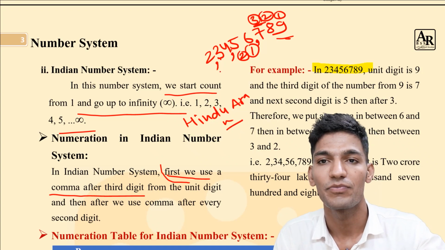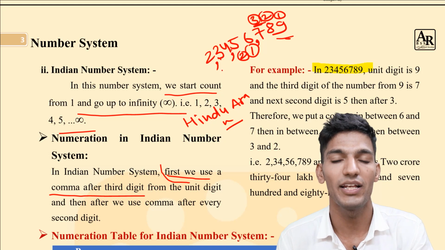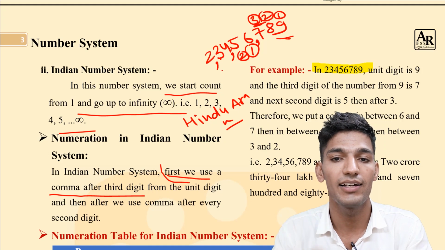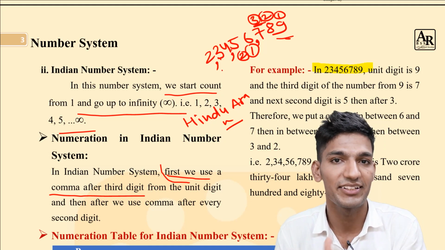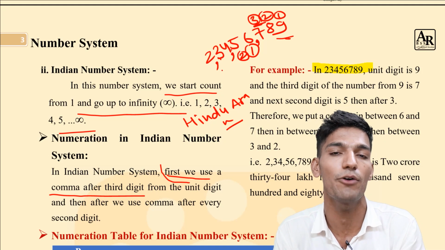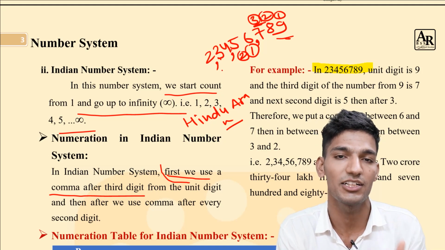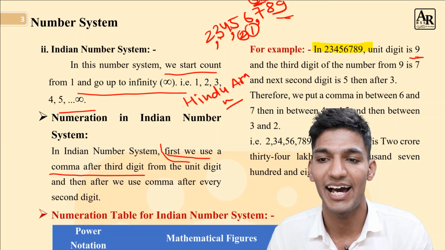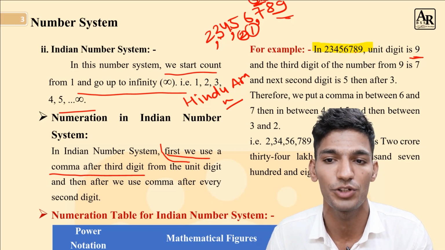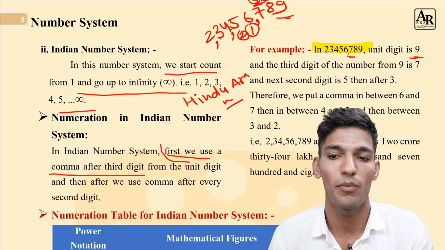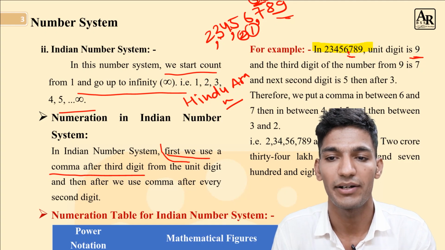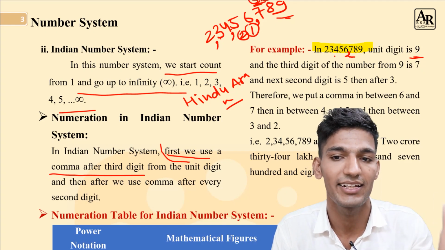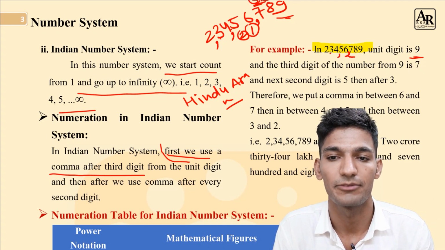We have learned that in the Indian number system, we place a comma from the right-hand side of the number, starting at the unit place. The first comma is placed after the third digit from the unit place, and after that we place a comma after every second digit. Here the unit place is 9 and the third digit from it is 7, so we placed a comma between 6 and 7. After that, we place commas after every second digit, which are 5 and 3.